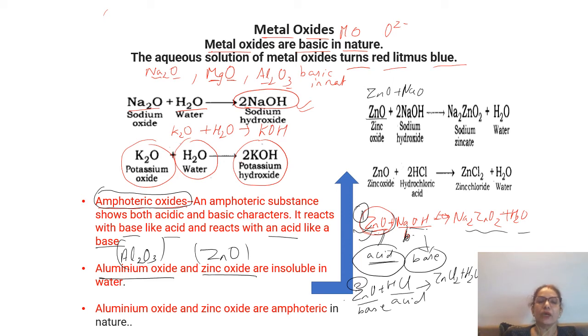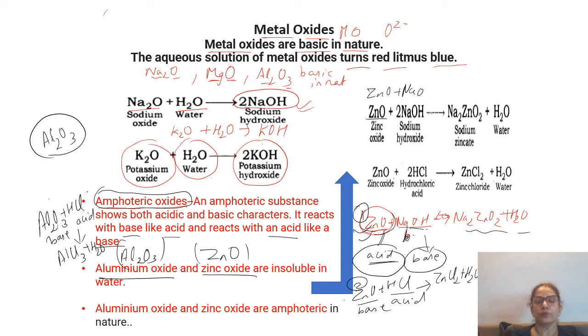Similarly, you can have it for aluminium oxide also. Aluminium oxide is also an amphoteric oxide. If we see aluminium oxide, when it reacts with HCl, which is an acid, then it behaves like a base. And the products would be AlCl3 plus H2.